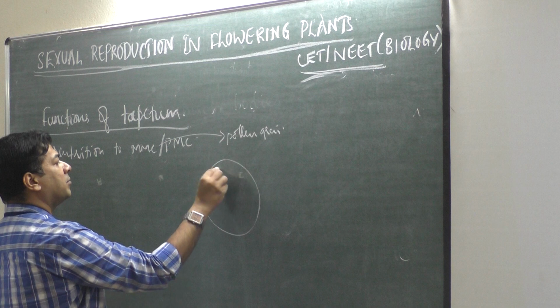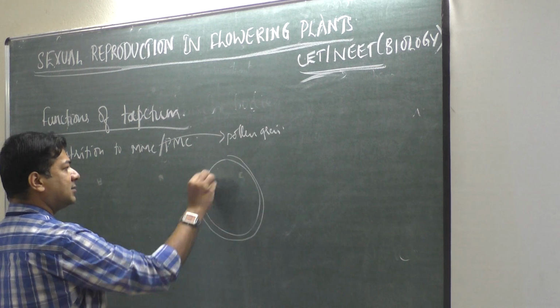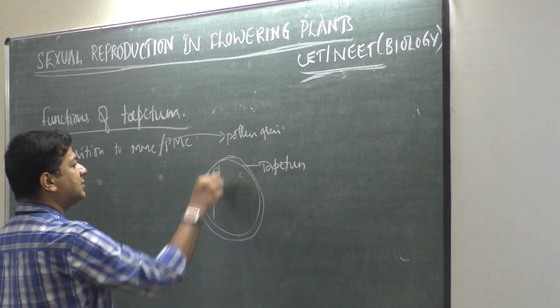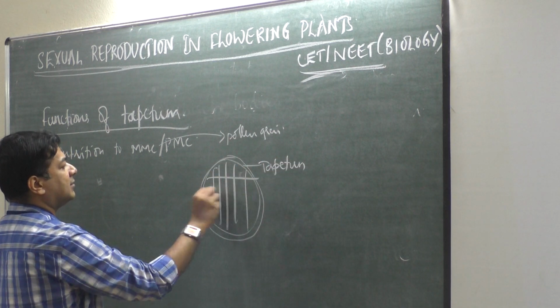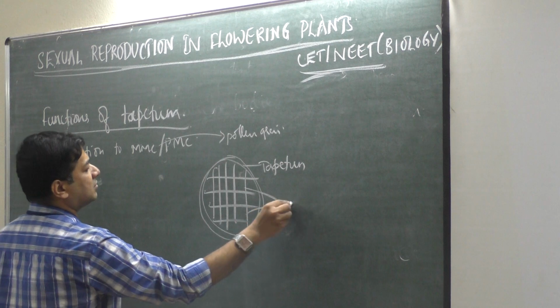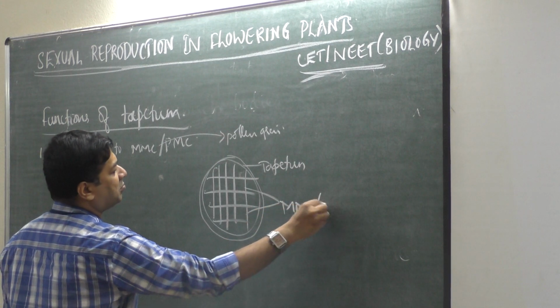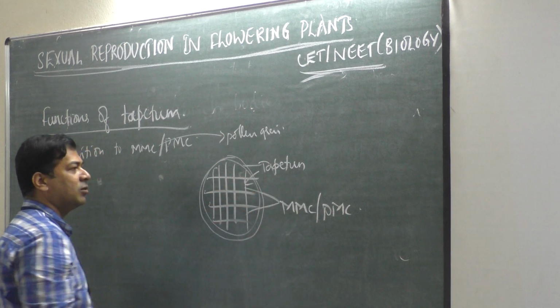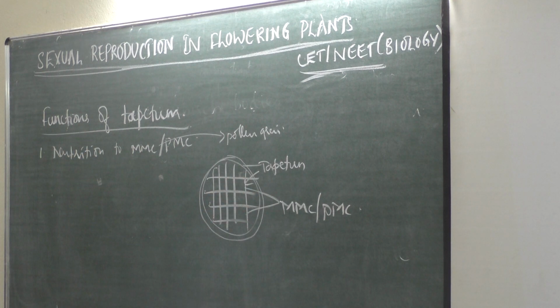This is a microsporangium. The outer layer is tapetum, and inside are all the cells, MMC, microspore mother cell or pollen mother cell. If they have to grow, then tapetum should give nutrition or food for their growth.